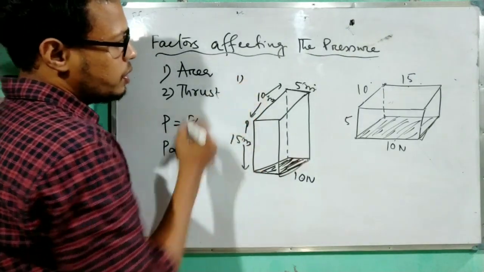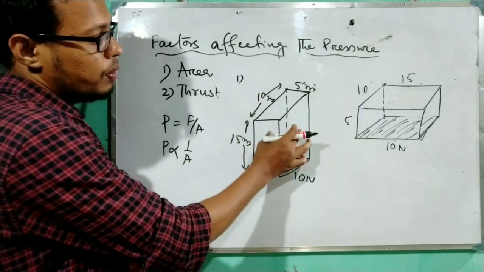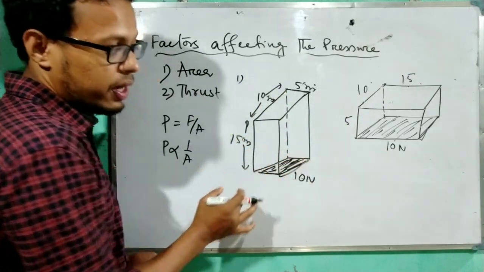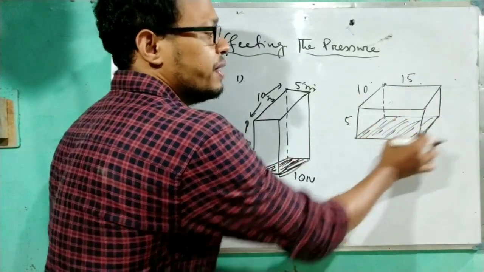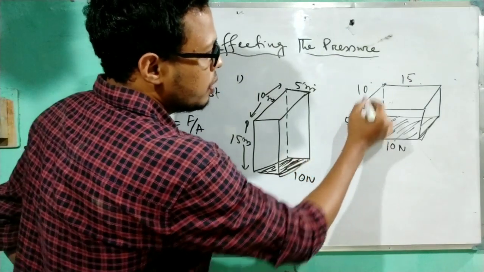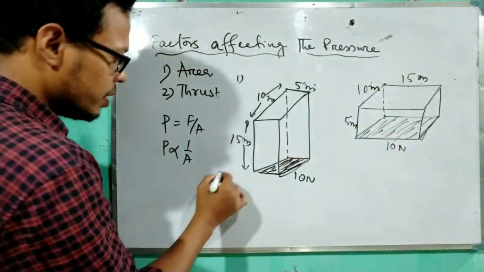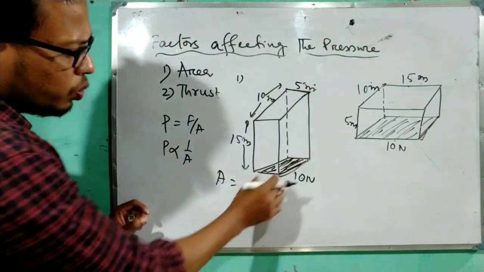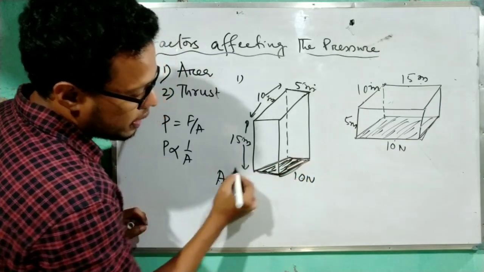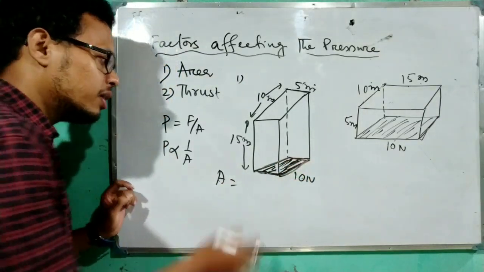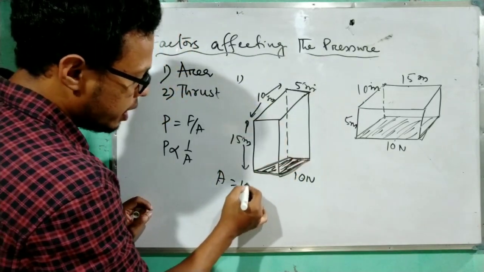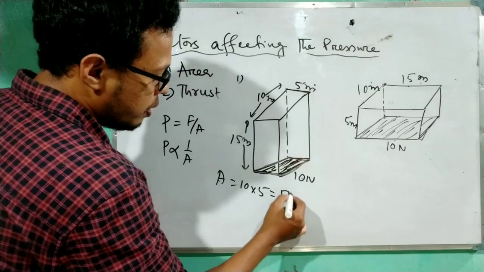First one, here I have taken one brick which is placed like this, means the base area is this one, and in the second case this is the base area. Now the length, breadth and height are given. This is in meter. Okay. To calculate the area, we have to take this one. This is one rectangle, so length into breadth. Now which one will be length? This one. This is the breadth. This equals 10 into 5. That will be 50 meter square.